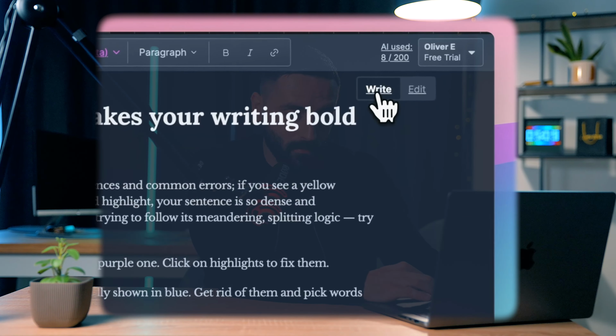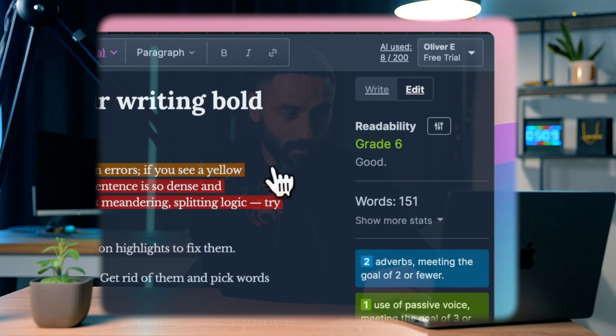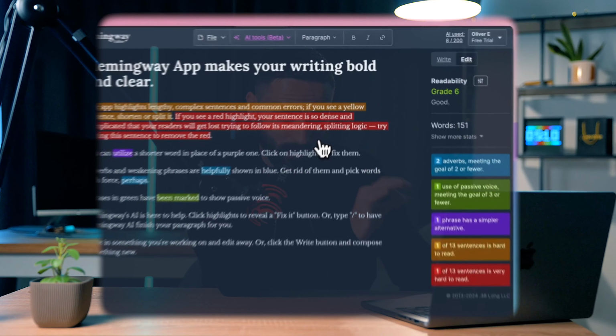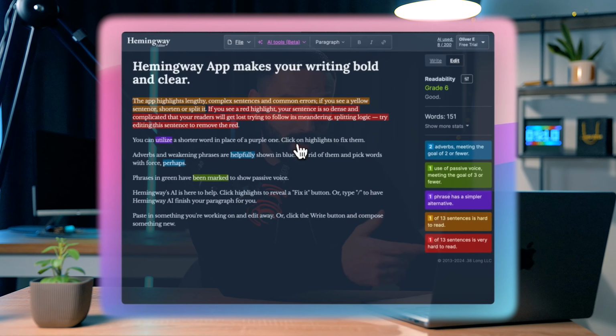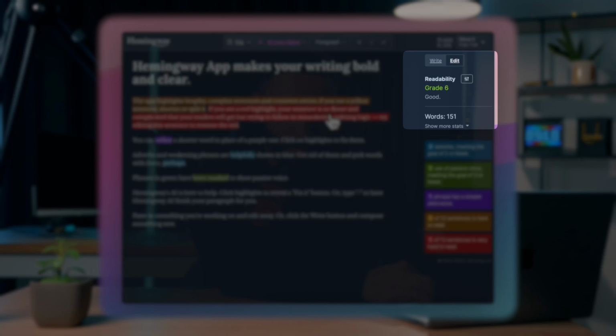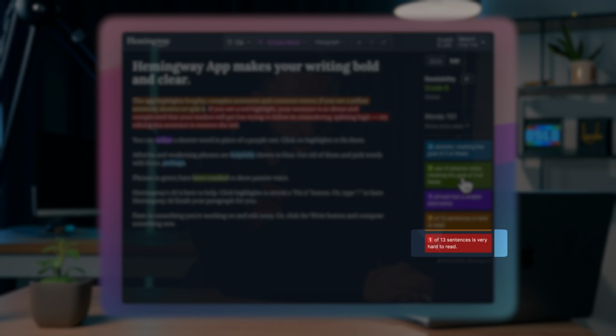It's got an edit mode, which we're in right now, got a write mode as well. If we go into edit mode, it makes writing super easy. So it helps take a chunk of text that you've already written, or ChatGPT, and scores what kind of readability level it's at. So too complex and you get a red highlight. If it's readable by most people, it'll either be green or no highlight at all.